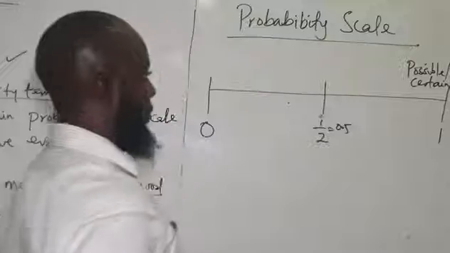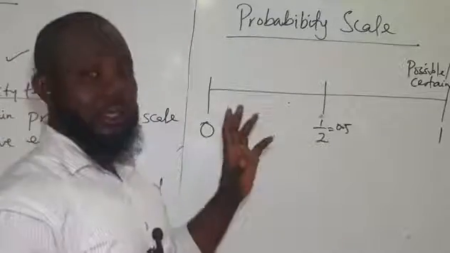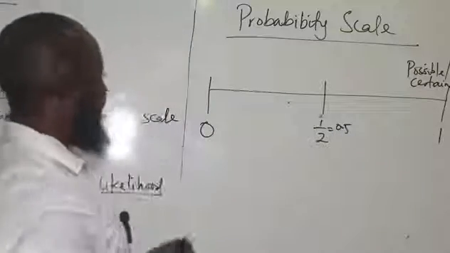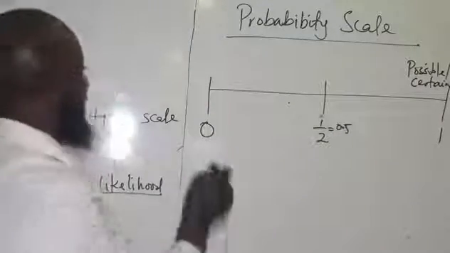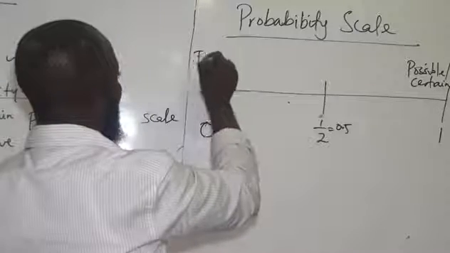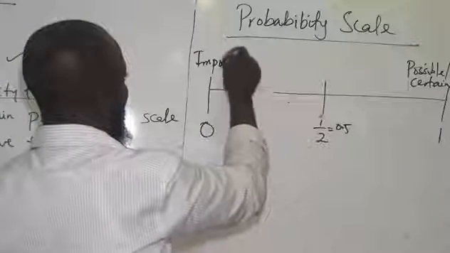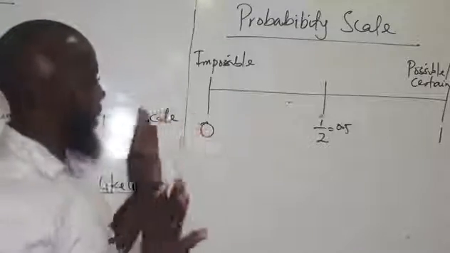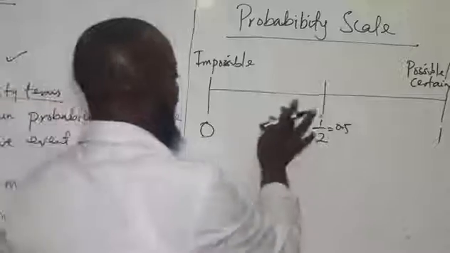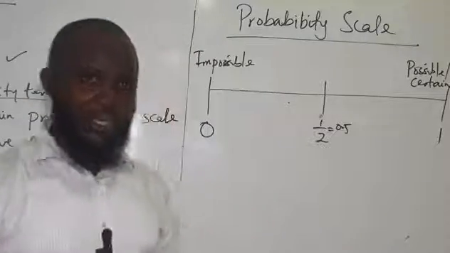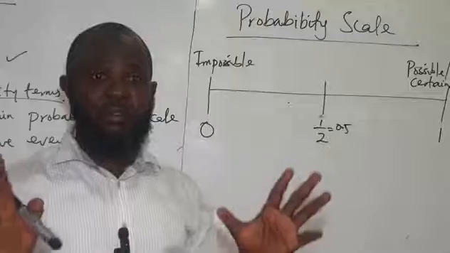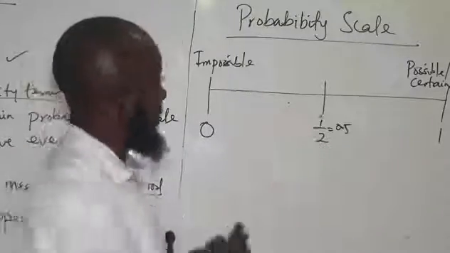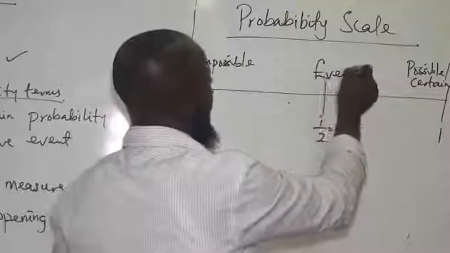So the probability that something will happen 100%, that's a 100% chance of happening. It is what? Certain. Then if that thing can never happen, that is what we call impossible. And its probability is always what? 0. And those are the two extremes that we have there. Then at the middle, if something has a 50% chance of happening, then it is even. It is what? Even. That is at the middle.